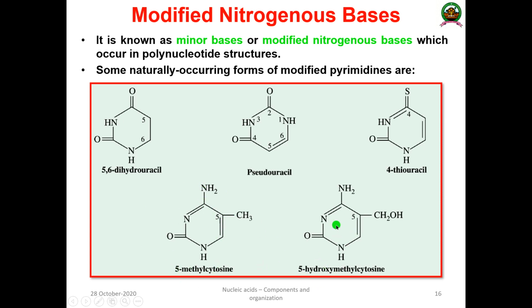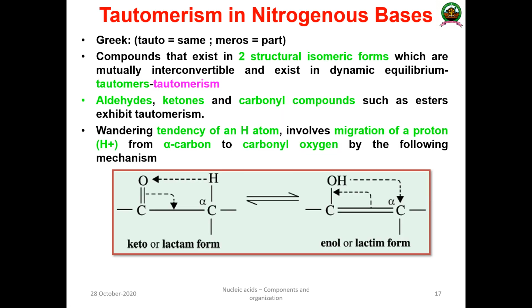Then the next one is 5-hydroxymethyl cytosine. Here you can see instead of one hydrogen a hydroxyl group is attached. That is 5-hydroxymethyl cytosine. These are commonly present in some nucleic acids like RNA, which is why they are known as minor. They are very rarely present. That is not a normal nitrogenous base. So that is all about modified nitrogenous bases.